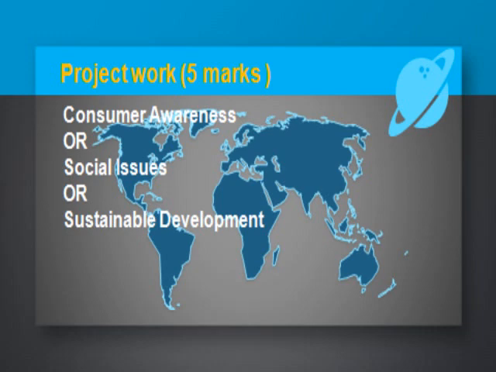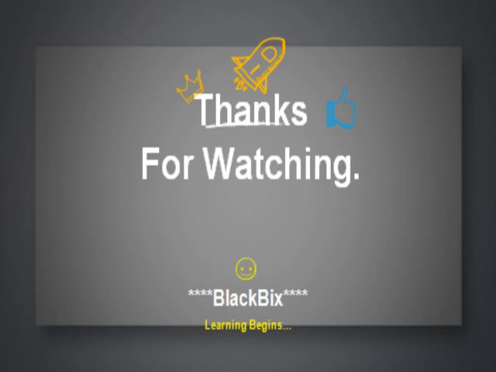The total will be 5 marks. This is about the project work. So choose any one: consumer awareness, the last chapter of the economics book, social issues, or sustainable development. We will also have videos on these topics as well. So watch the whole video to get a better understanding, otherwise you may skip or miss something important.